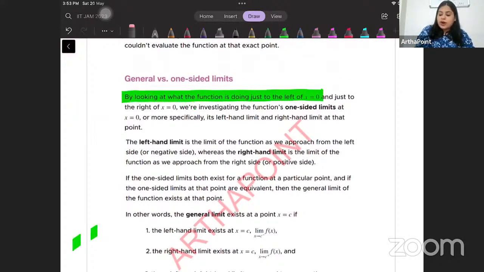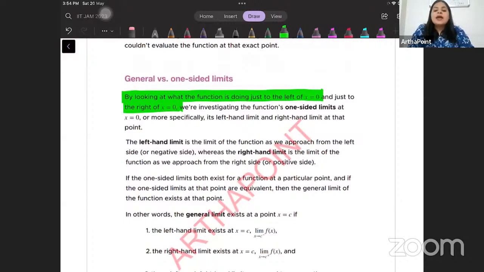Instead of putting exactly x equal to 0, we put something very, very close to 0 but a little less than 0, or very, very close to 0 but a little more than 0. This is evaluating the one-sided limits.